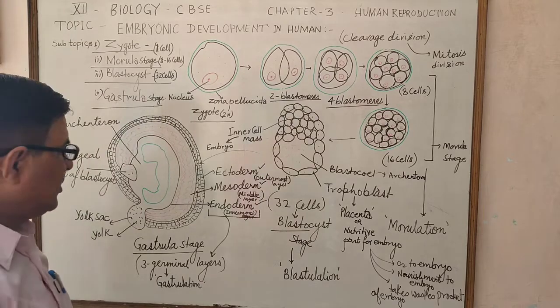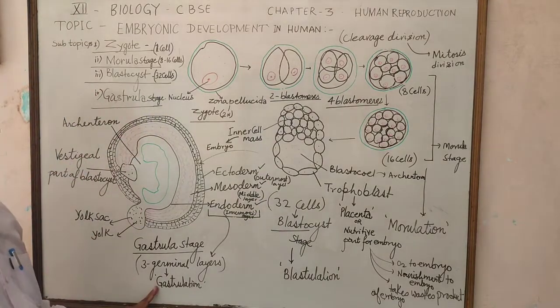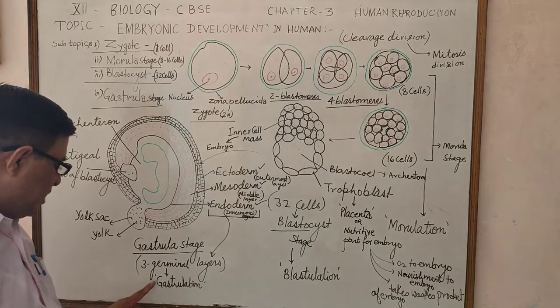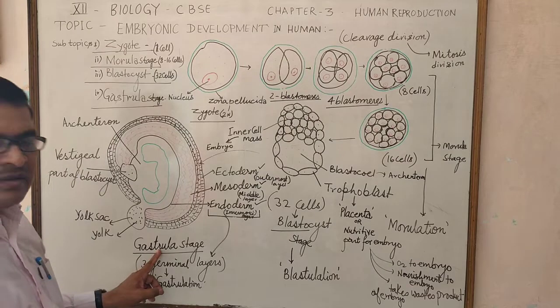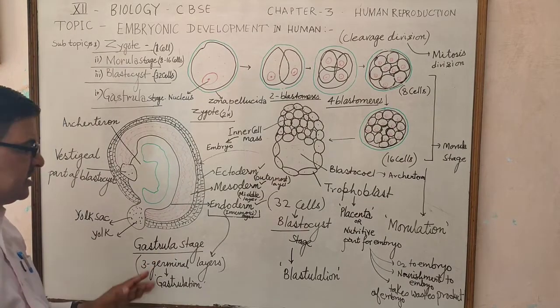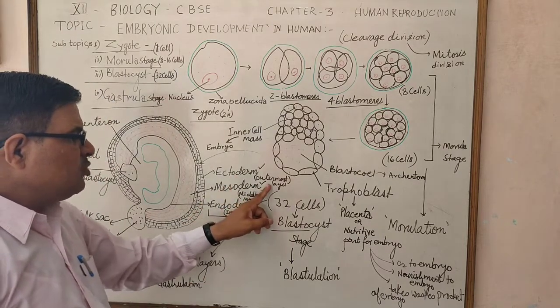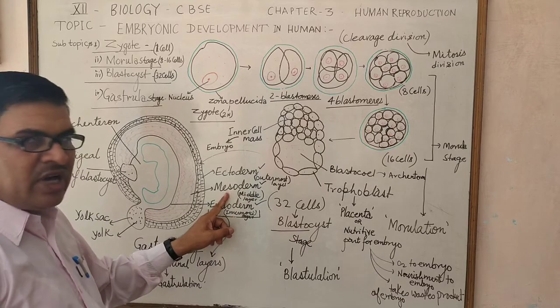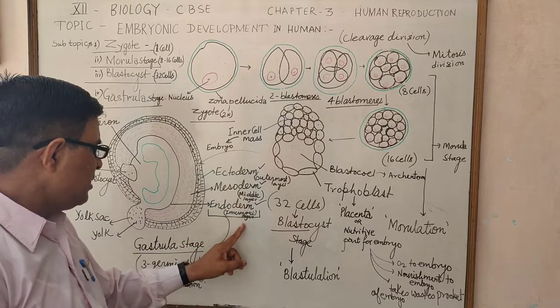Gastrula stage development occurs by gastrulation, which has three germinal layers: ectoderm, the outermost layer, mesoderm, the middle layer, and endoderm, the innermost layer.